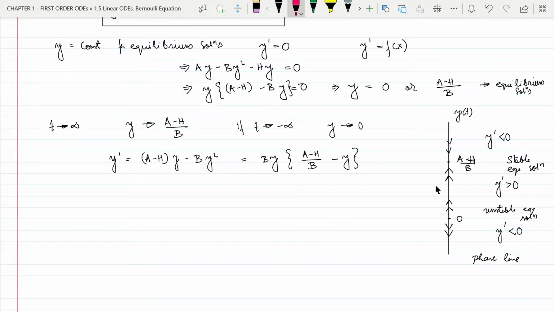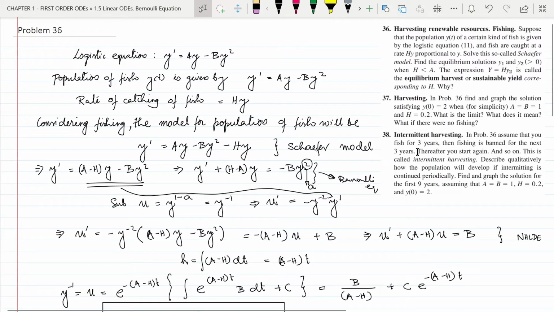We have already discussed stable equilibrium solutions and unstable equilibrium solutions in video number 16, which is the previous video, problem number 34. You can watch that video. So now we have found that a minus h by b is a stable equilibrium solution and 0 is an unstable equilibrium solution. Next, the question is saying that the expression y equal to hy2 is called the equilibrium harvest or sustainable yield corresponding to h.